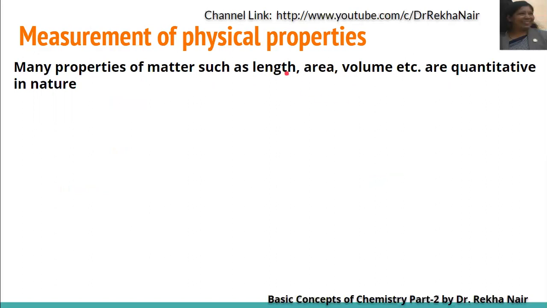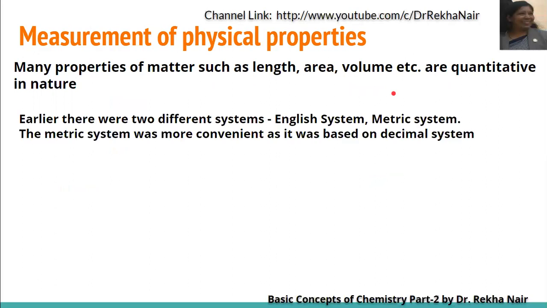Now, for the measurement of physical properties, we have many quantities. We have length, area, volume. These are quantitative in nature. Before, we used to have two different systems, the English system and the metric system. In the English system, there were no decimal calculations. So we preferred the metric system because it was more convenient, as it was based on the decimal system.